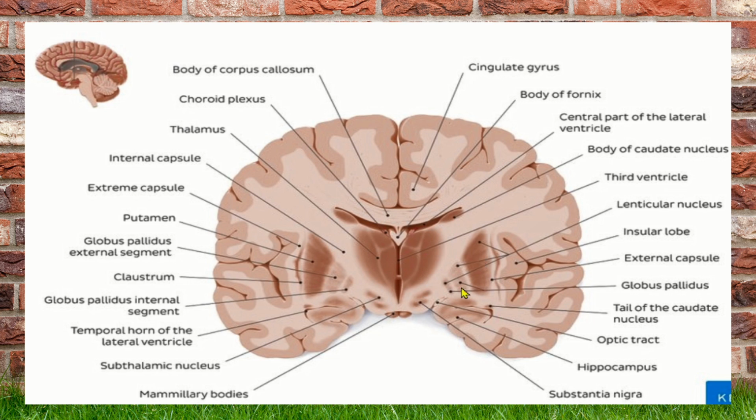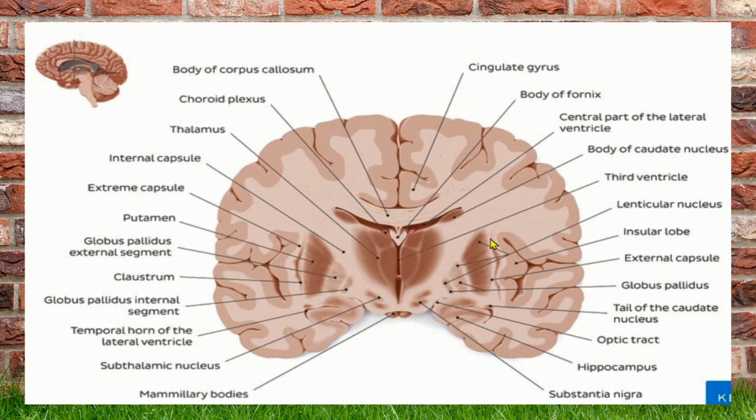Studying the globus pallidus further, the medial aspect of the lentiform nucleus is divided into two by an internal medullary lamina, into globus pallidus internus and globus pallidus externus. Globus pallidus internal and globus pallidus external.